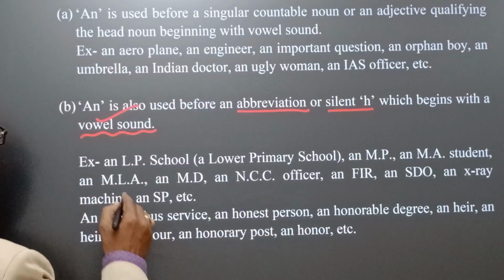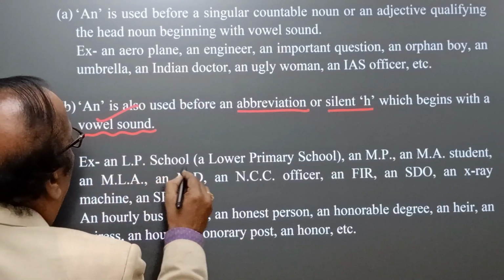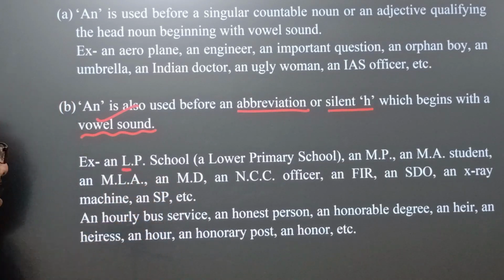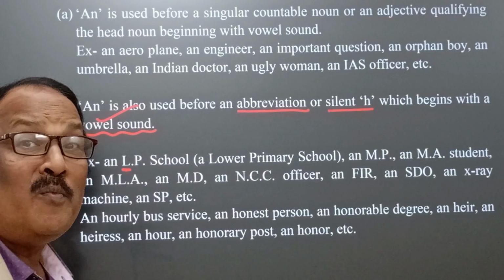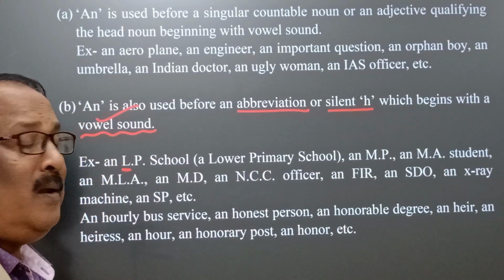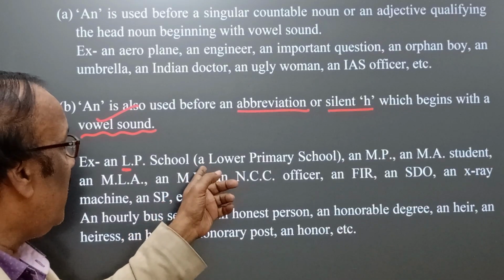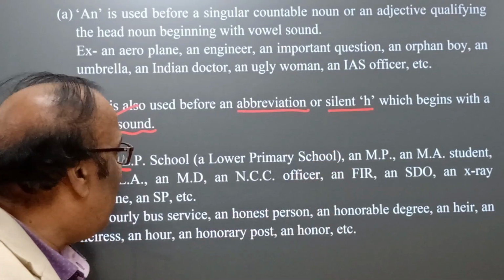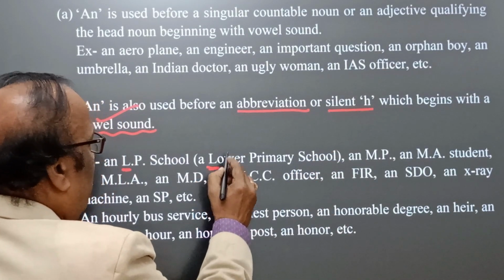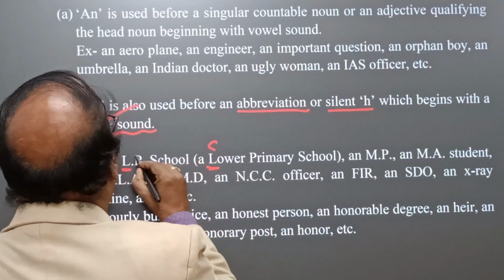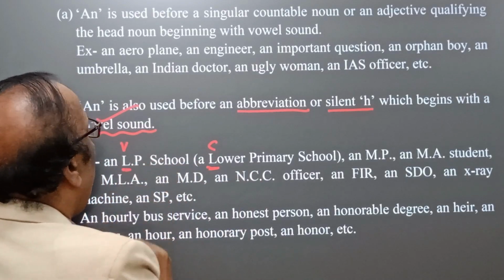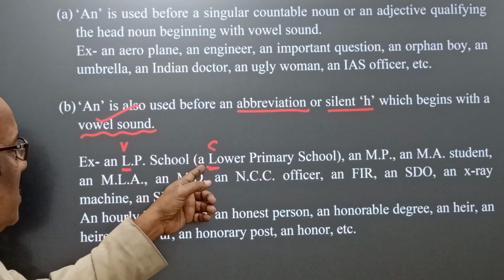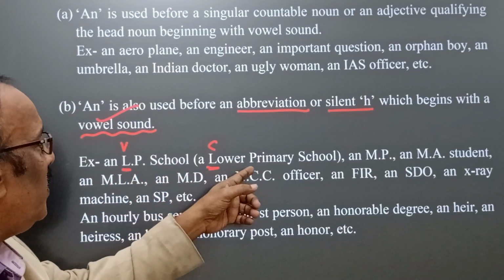And yes, how? An LP school. Here L is no doubt a consonant, but the sound comes el. El school, it means a lower primary school. Lower, here the sound comes consonant, but in LP the sound comes vowel, and therefore an LP school, but a lower primary school.